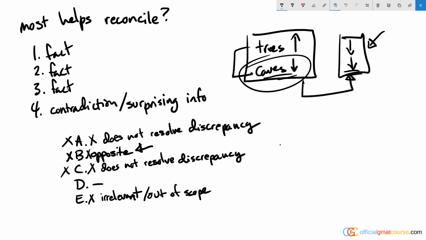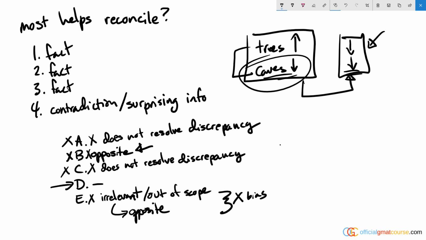And answer choice E is a little out of scope and also just irrelevant. It basically says wood with high deuterium content is no more likely to remain preserved for longer than wood with low deuterium content. I think if anything, it actually removes a possibility that maybe the only trees that remain are those with high deuterium content. So I think it does the opposite as well. It removes a possible explanation because maybe trees with high deuterium content are the only trees that are left to study, and so naturally there's a bias towards trees that have higher deuterium. So this eliminates the bias. It says the bias is not there. And that means that the statistics we have are good statistics. That doesn't explain the contradiction.